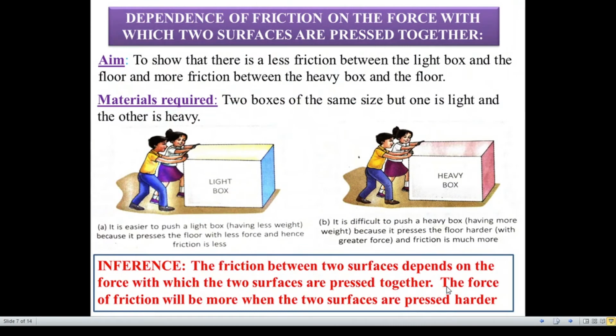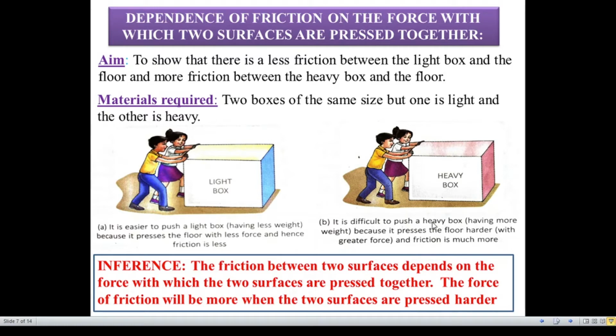So the next activity is dependence of friction on the force with which two surfaces are pressed together. So we take two boxes of the same size, this one and this one, but one is light and the other is heavy. You imagine this box is made from wood, and this is made from iron metal. And it is easier to push this box, that is the lighter box, because it presses the floor with less force, and hence the friction is less.